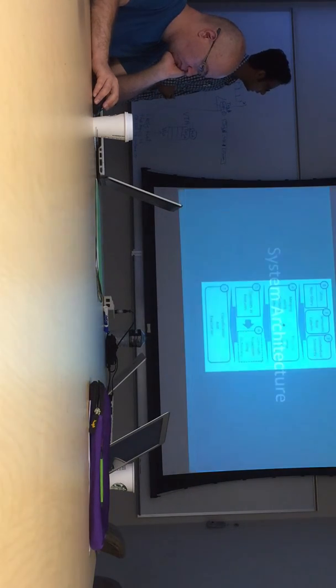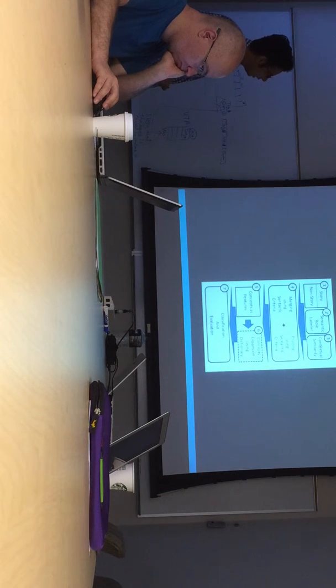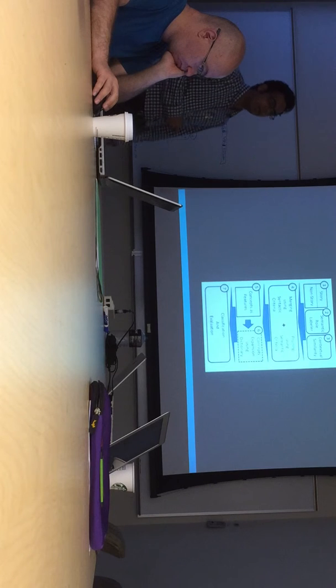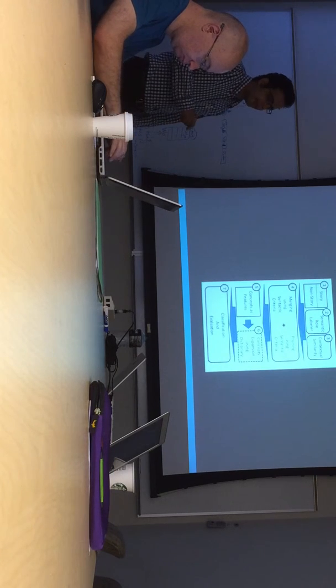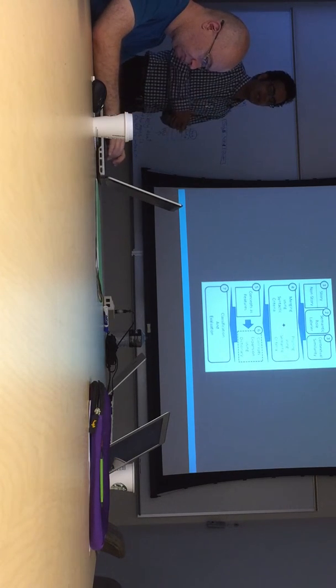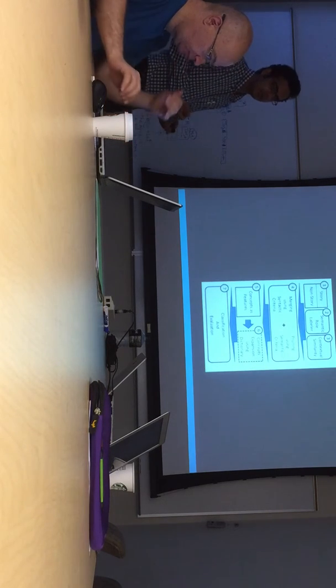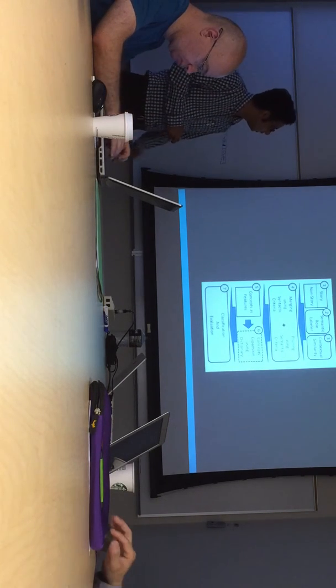So let's talk about the system architecture. This is our data set, which is manually labeled into stories and non-stories. Then we have a semantic role labeler, which labels the paragraphs and extracts subject, verb, object triplets from them.